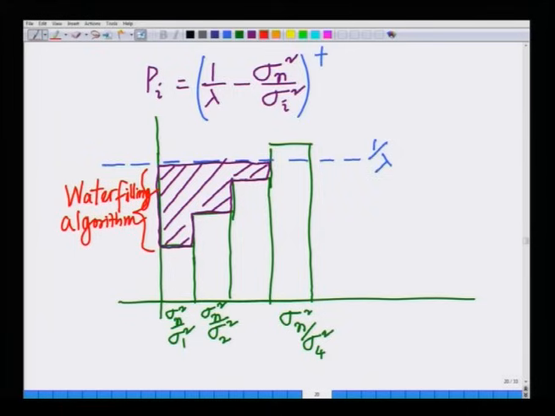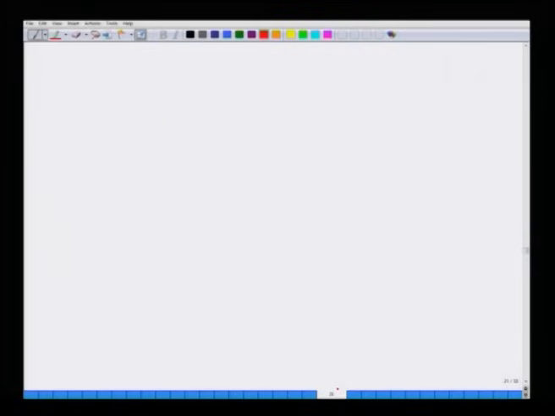Now, there is a slight issue, because this is a non-linear equation. Remember, this plus sign makes it non-linear. How do you solve this thing? The way to solve this thing is as follows.